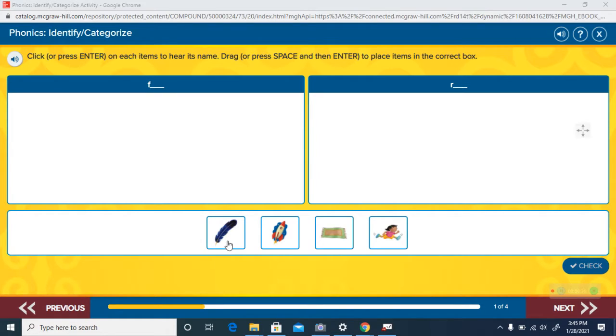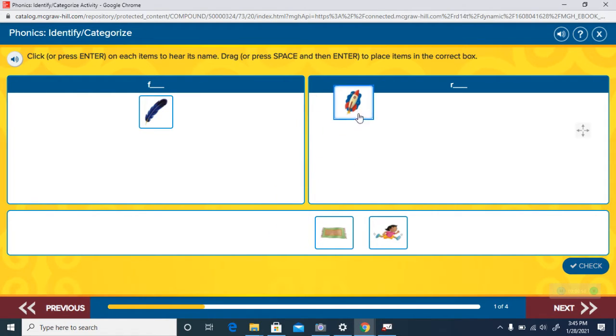Let's look at the first picture. Feather. Does feather start with an F or an O? Let's say that. Ready? Feather. Feather begins with the F sound. Let's listen to the next one. Rocket. Does rocket begin with a L or an F? Rocket begins with a L sound, so it goes over in the R category.